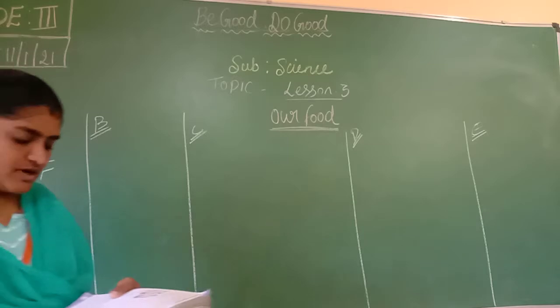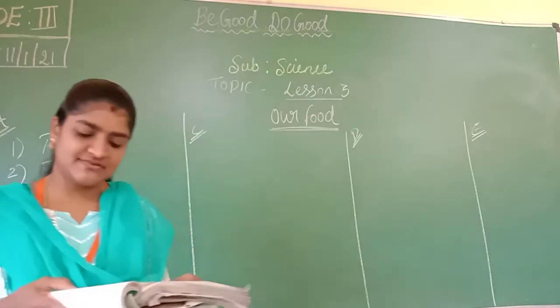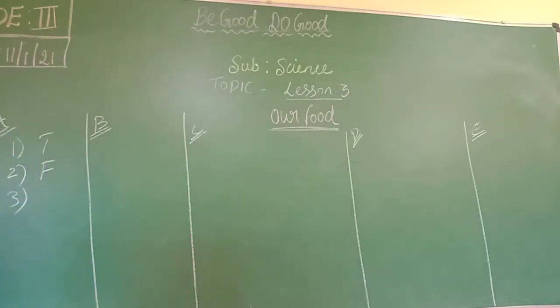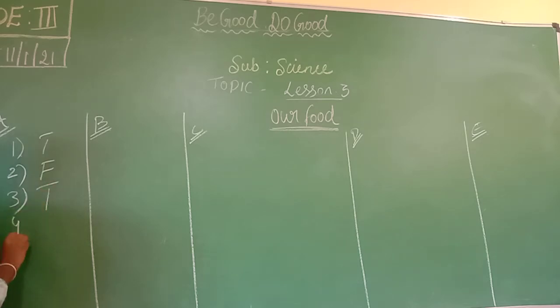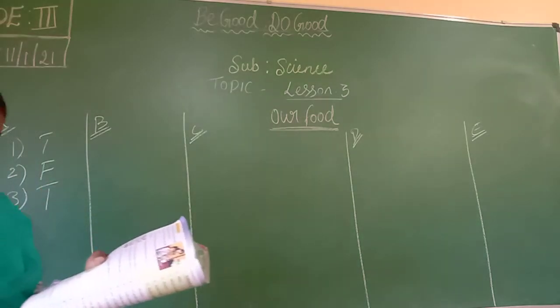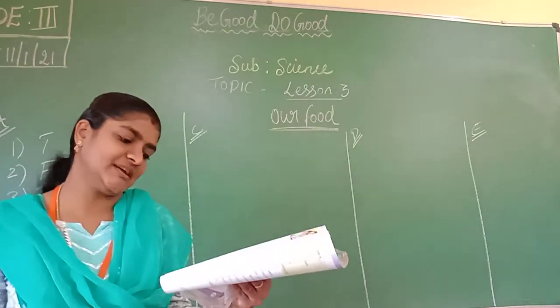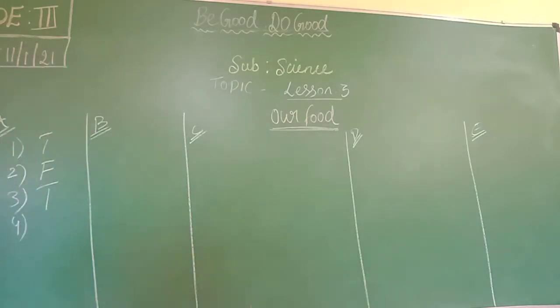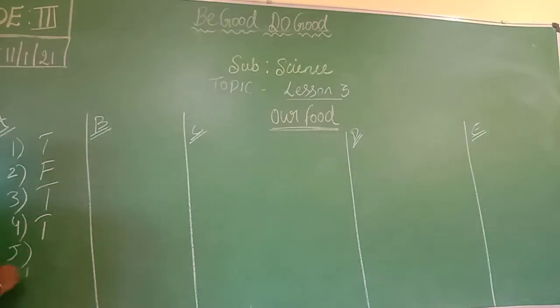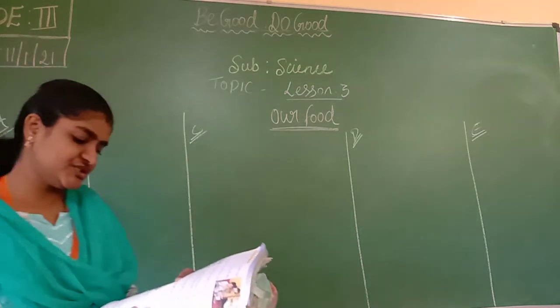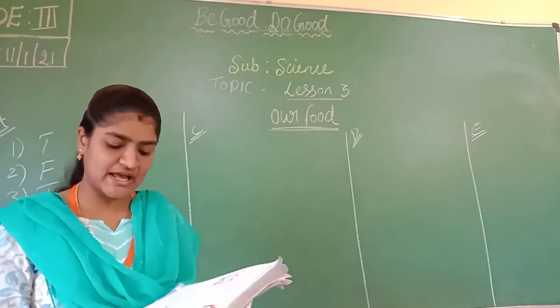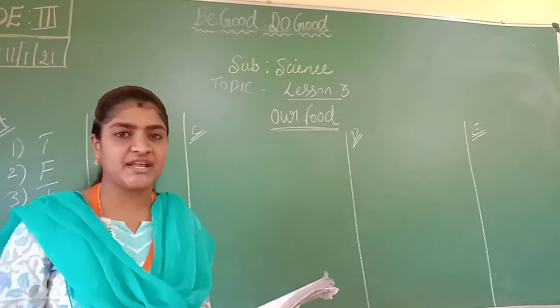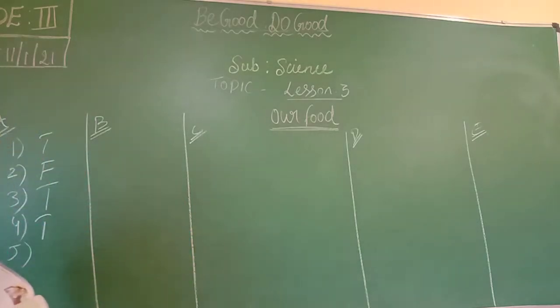Okay. And third one, we get carbohydrates from potato. Yes, we will get carbohydrates from potatoes. And next fourth one, the food that contains vitamins and minerals are protective food. Yes, it is true. And the fifth one, we should drink maximum 2 to 4 glasses of water every day. So we have to drink 8 to 10 glasses of water. So this statement is false.